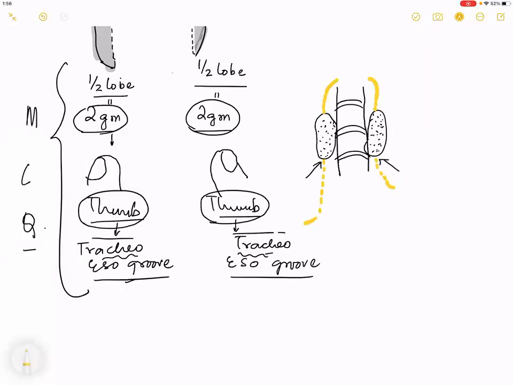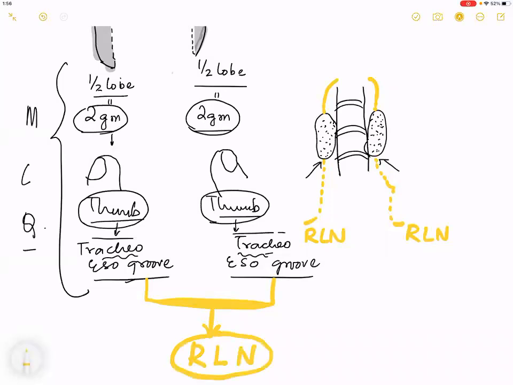What is the structure that you are trying to preserve? Recurrent laryngeal. Exactly. So this is a procedure that is done to preserve what structure? Now, I hope I have made you understand this part. Have you understood this part? Yes, sir. Good.